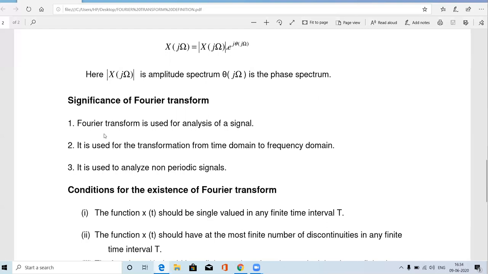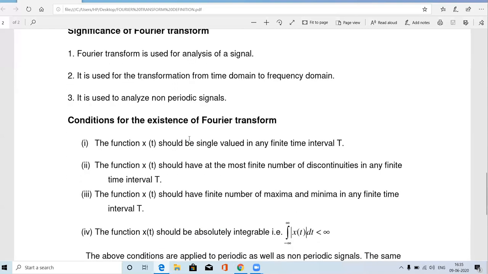The Fourier transform is used for the analysis of signals. Analysis means finding what frequency components are available within the signal. In order to analyze that, we use the Fourier transform. It is used to convert the time domain to the frequency domain, and mainly it is used to analyze non-periodic signals. So these are the significance of the Fourier transform.